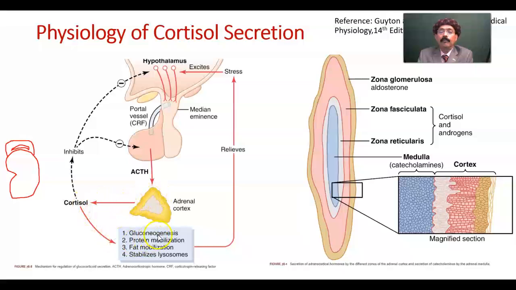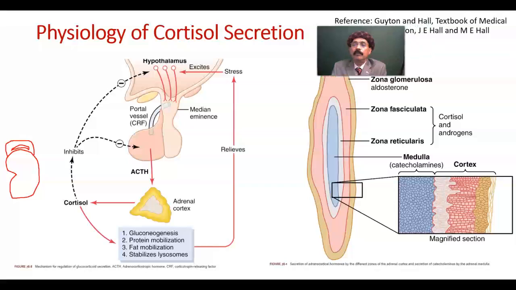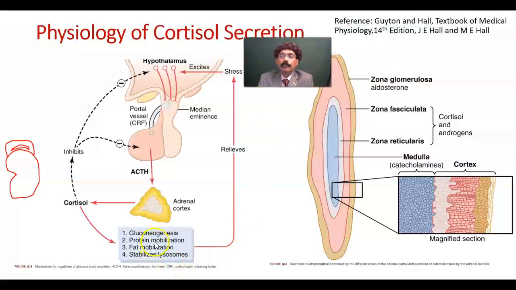Cortisol will cause gluconeogenesis, production of glucose from sources other than carbohydrate. There is gluconeogenesis, proteolysis that may lead to myopathy and muscle wasting, fat mobilization, lipolysis, and this cortisol also stabilizes lysosomes, so that will work against inflammation. So this is the physiology of cortisol secretion.